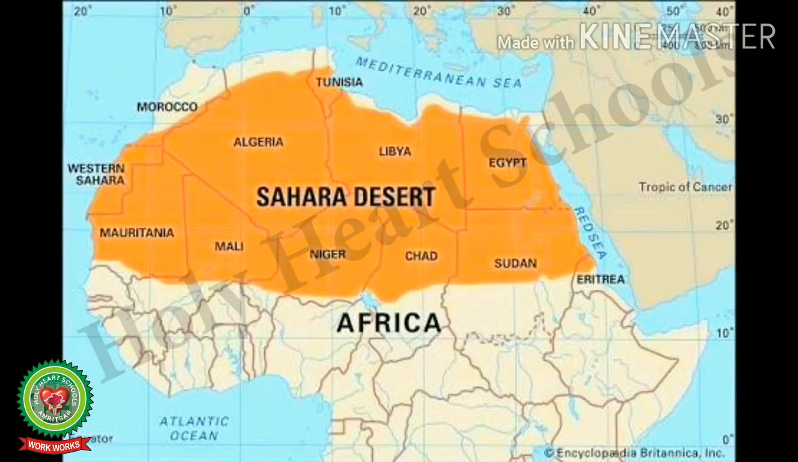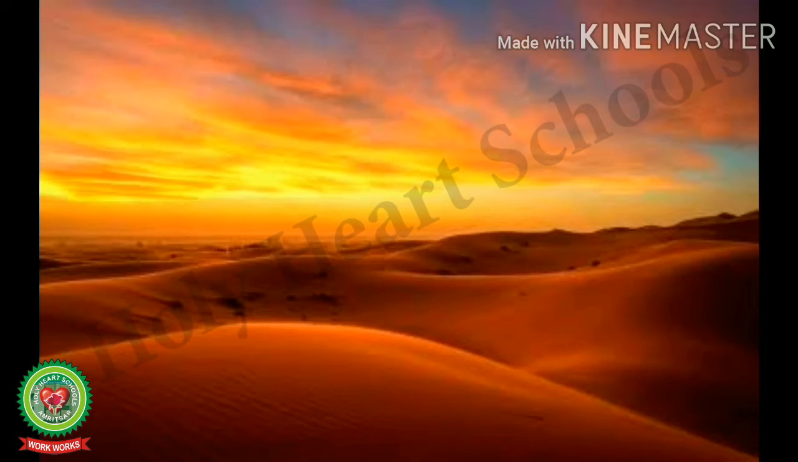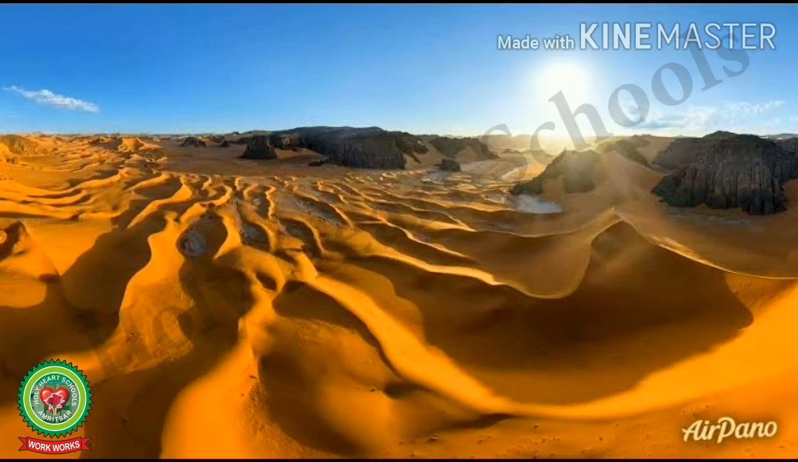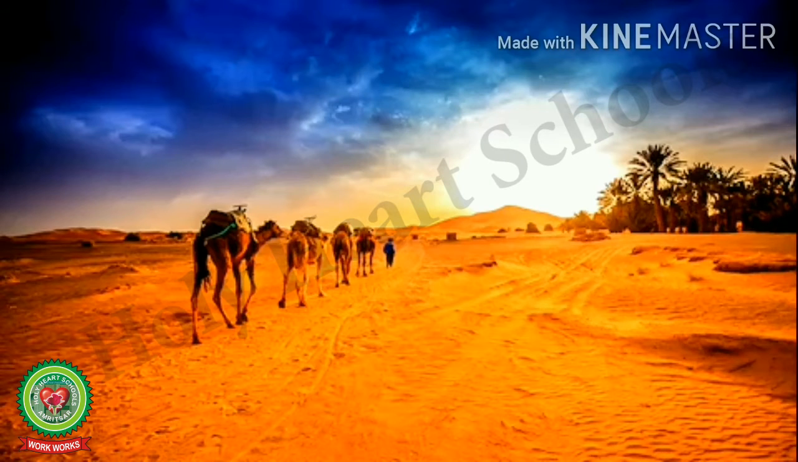The Sahara is a desert located in Africa continent. It is the largest hot desert in the world. Despite its large size, only around 2.5 million people live in the Sahara Desert. Students, do you know this desert is still growing? If the Sahara were a country, it would be the largest country in the world, larger than Brazil and slightly smaller than United States of America.